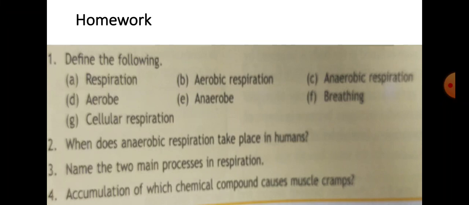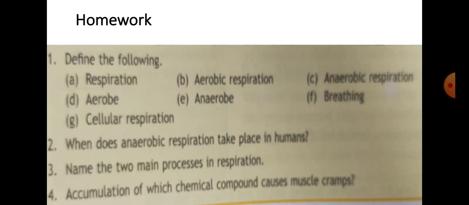Example is Escherichia coli, which is called E. coli, C-O-L-I. In my next video again I will write it and you can understand this, right? These are having the capability to grow in presence as well as absence of oxygen. So this comes under facultative anaerobes.